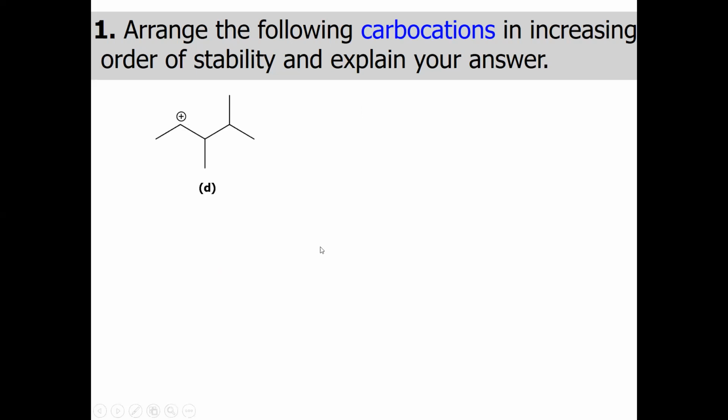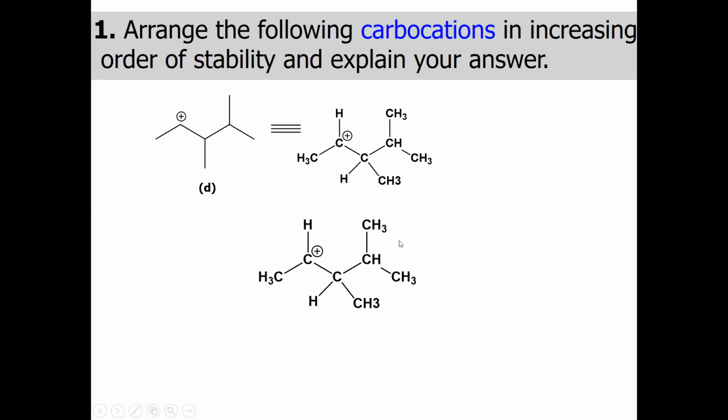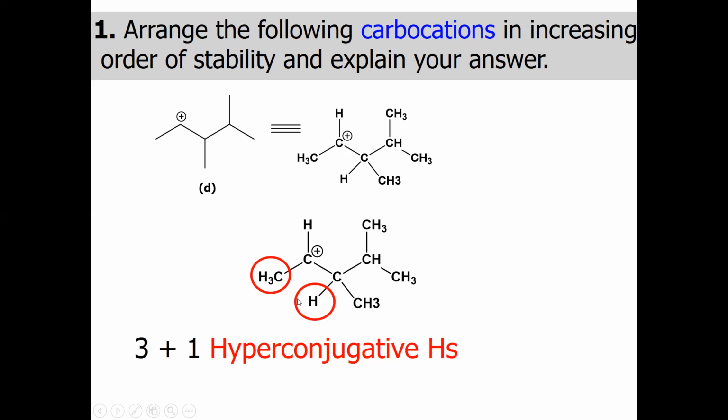Okay, and let us see the D example. In the D example, we can draw the same structure like in this way. And when we look carefully at the structure, there is no double bond. And this carbocation is basically a secondary carbocation. Now this secondary carbocation on the right side has one hydrogen and on the left side has CH3. It means a total of four hyperconjugative hydrogens, and this molecule does not have any resonance structure.